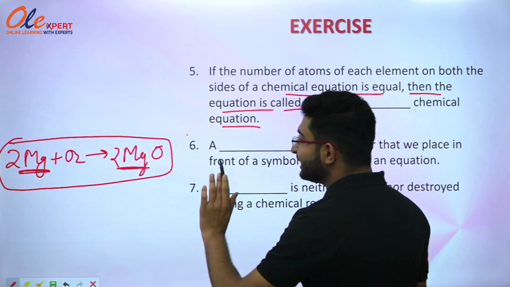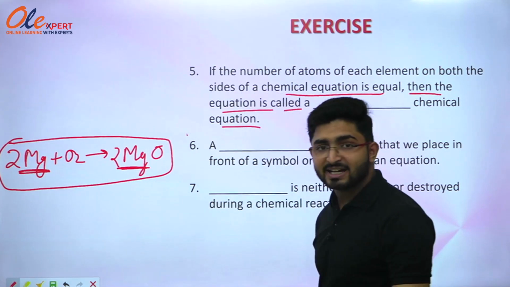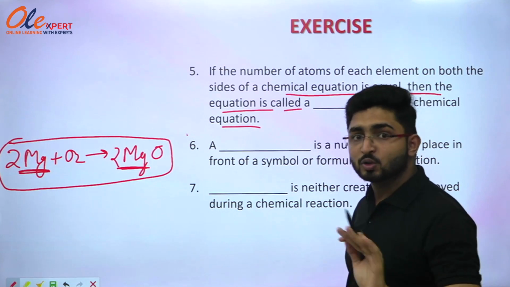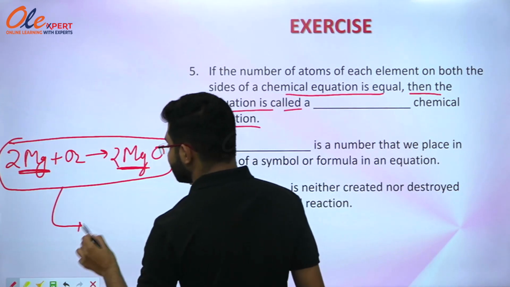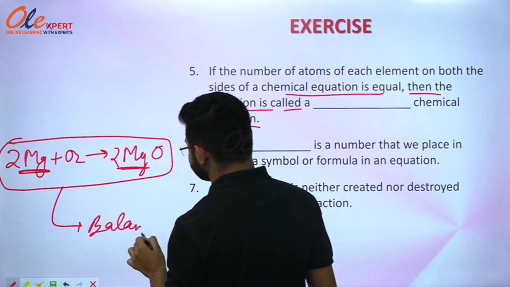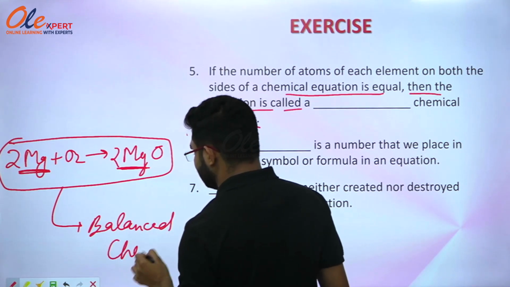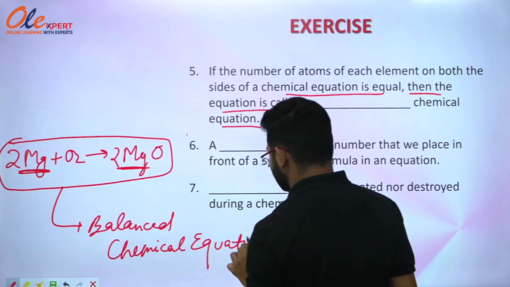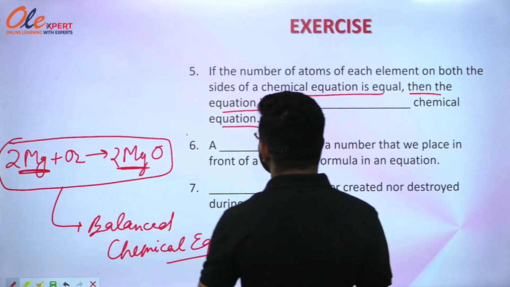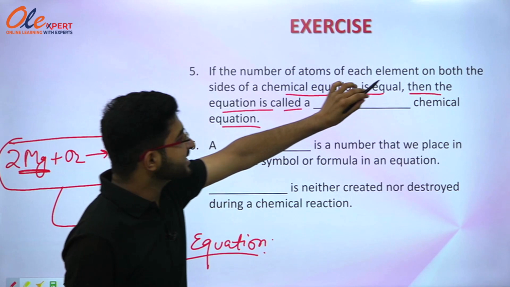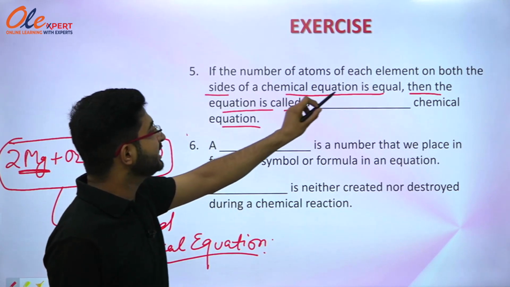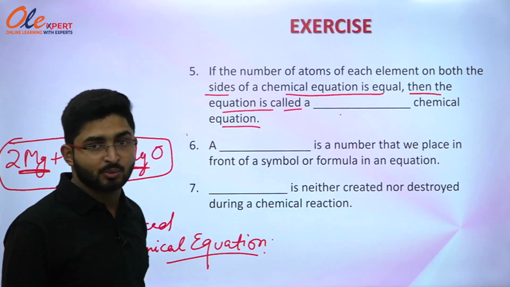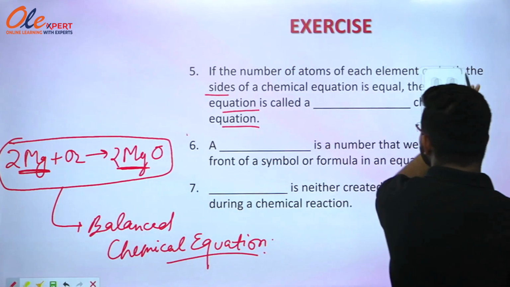So you can see that all the elements on the left hand side and right hand side have equal number of atoms. So this equation is known as balanced chemical equation. Okay, so the part is saying that if the number of atoms of each element on both the sides of a chemical equation is equal, then the equation is called a balanced chemical equation, obviously. So you should write here